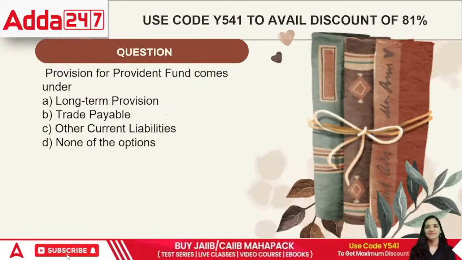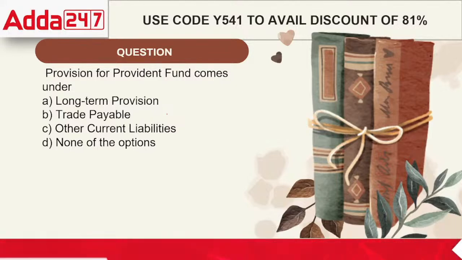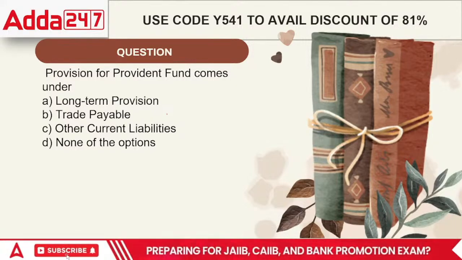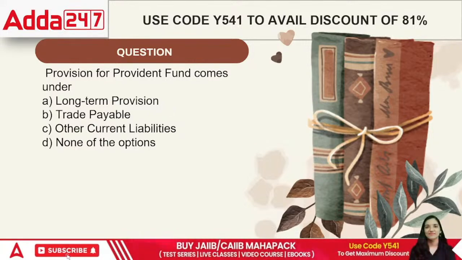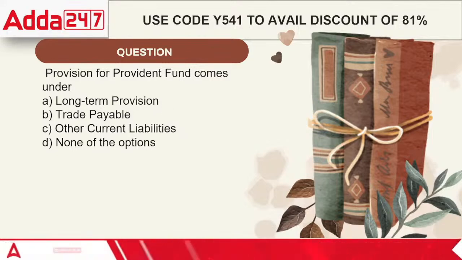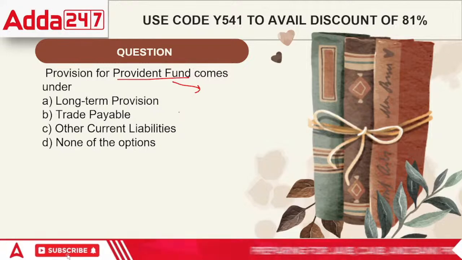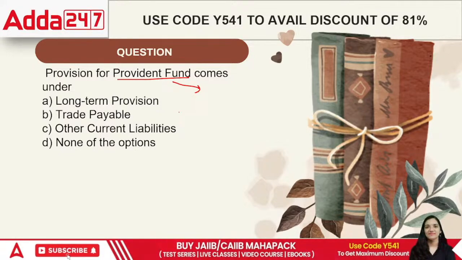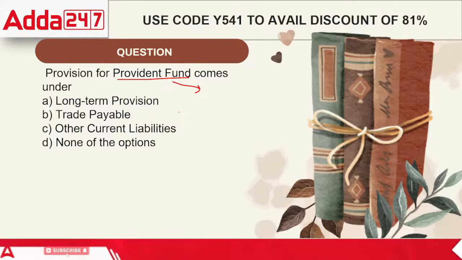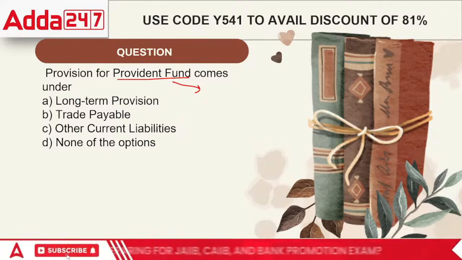Next question. If I talk about the provision for provident fund, it comes under what? Long term provisions, trade payables, other current liabilities, or none of the options. Provision for provident fund is basically a provision that we make for our employees.